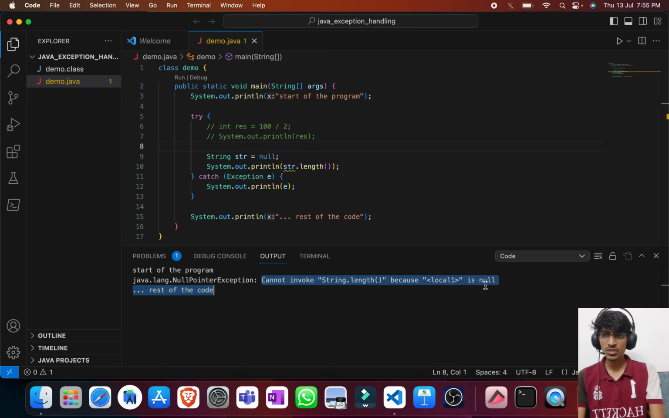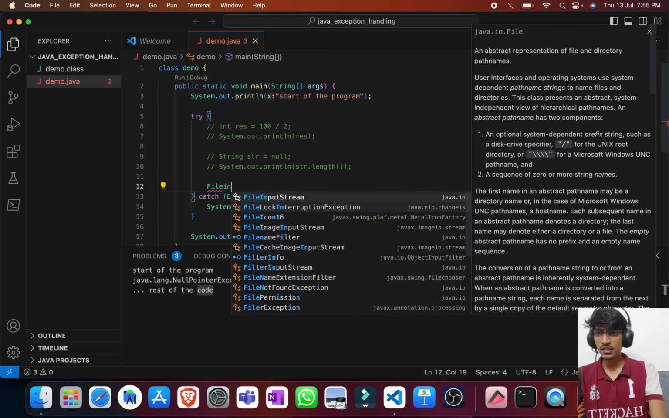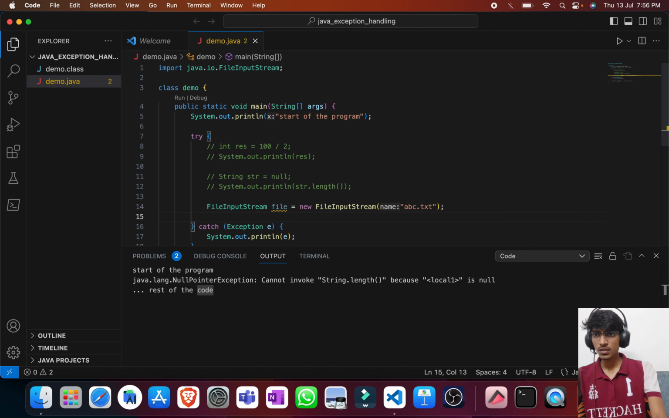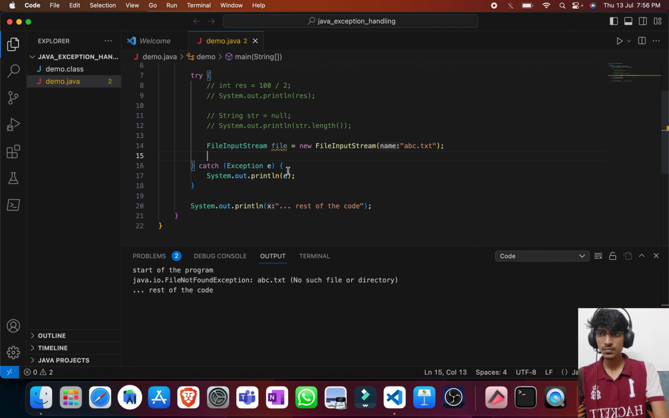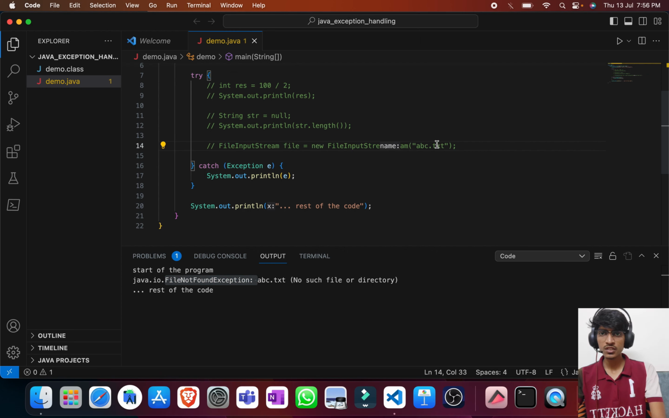So some description about it is given. Let me give you some more examples. Let's say file input stream, let's say file, so new file input stream abc.txt as file name, and let us just try to run it for now. Again we can see one more exception is occurring, that is file not found exception. So this is one more type of exception.